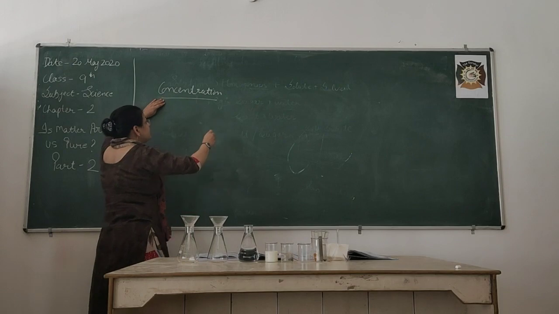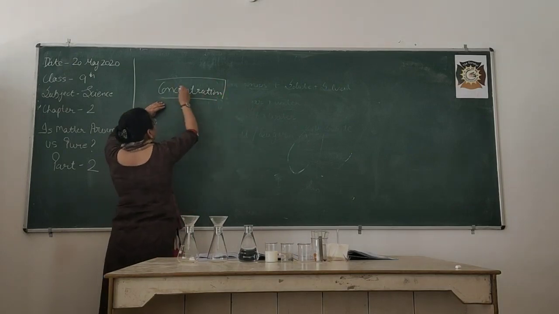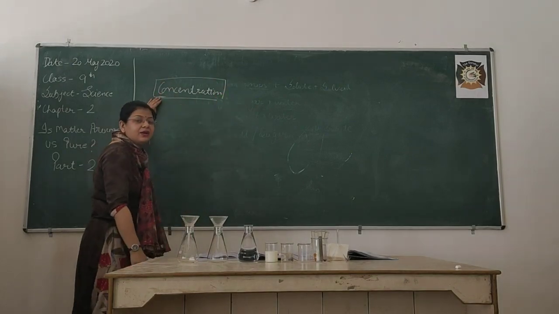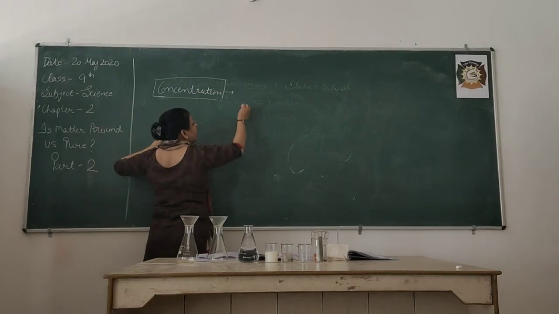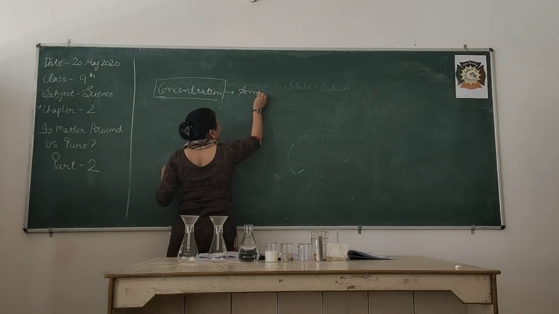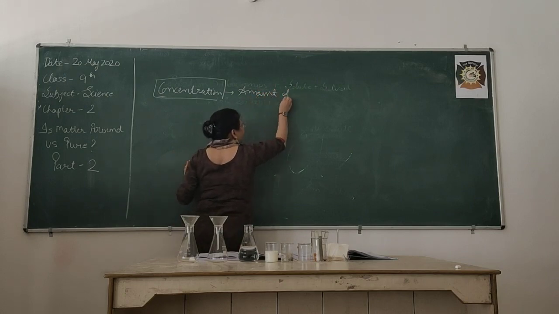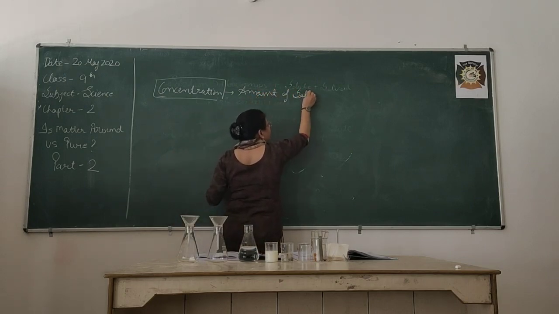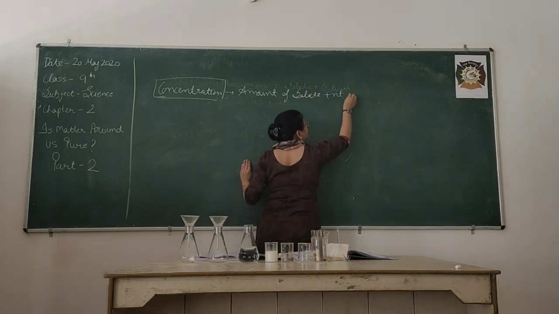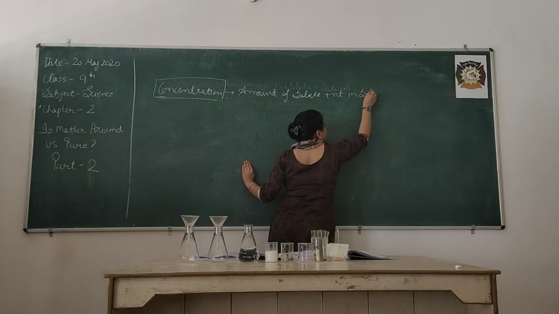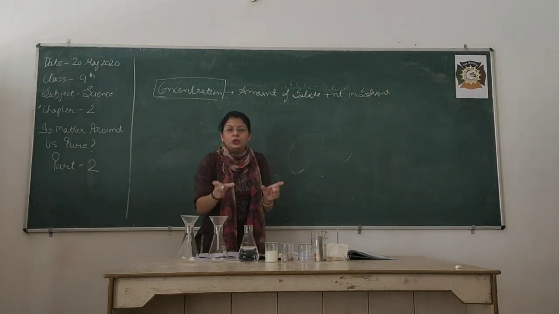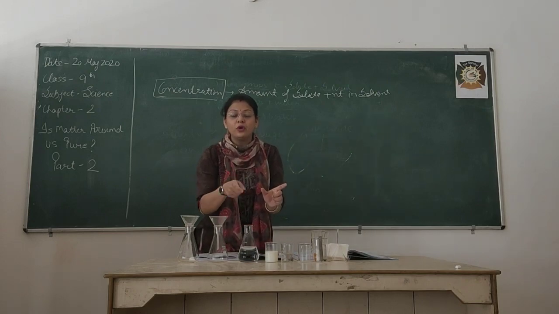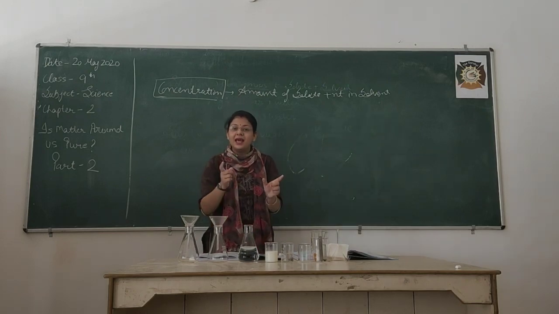The differentiation will be based on the term concentration. Concentration of a solution means the amount of solute present in the solvent. That means we distinguish the two solutions based on the amount of salt present in them.